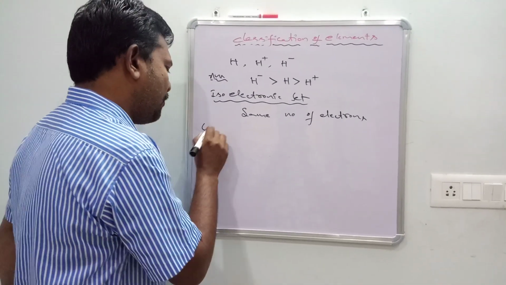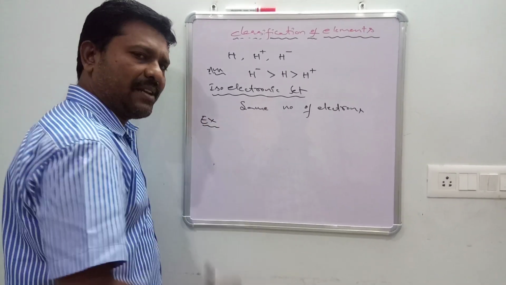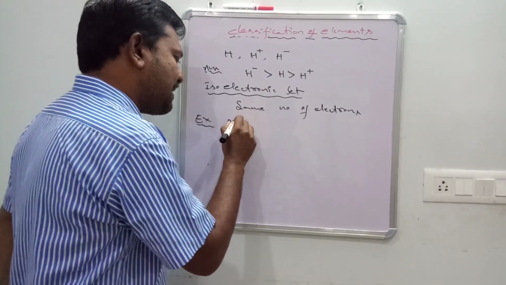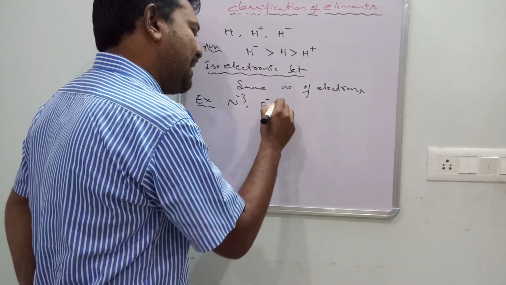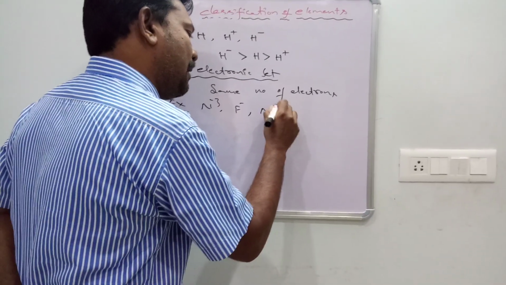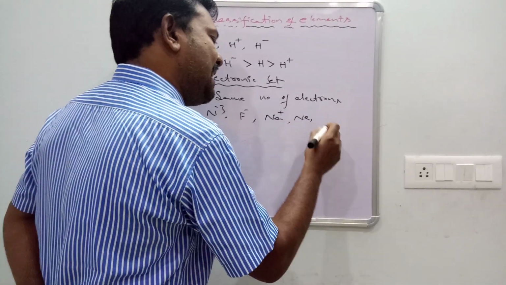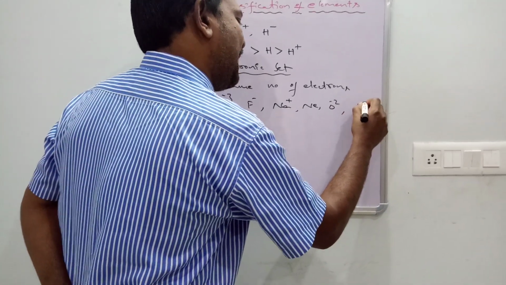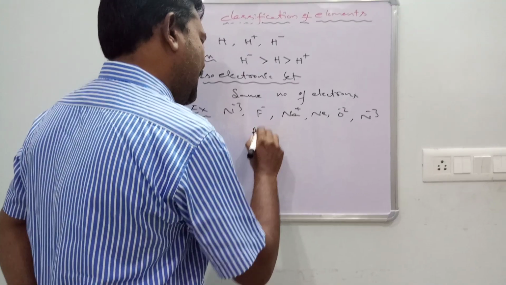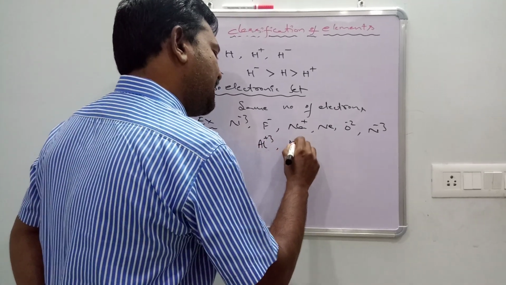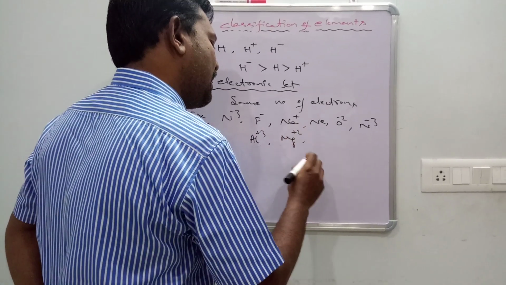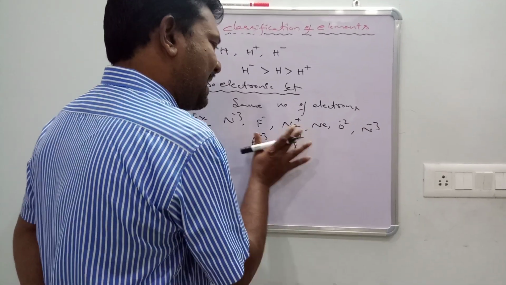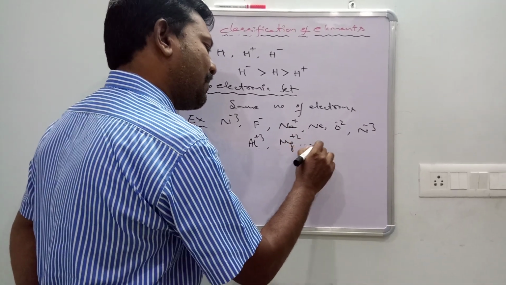For example, which have the same number of electrons? N minus 3, F minus, Na plus, Ne, O minus 2, Al plus 3, Mg plus 2. Suppose such elements are there.